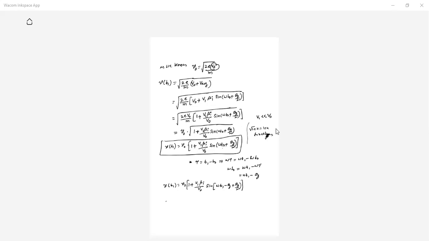So now V of t1 is equal to V naught of 1 plus V1 into beta I by V naught, so sine of omega t1 minus theta g by 2. Right? This is the another equation.